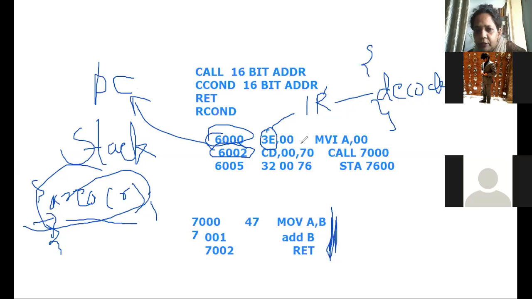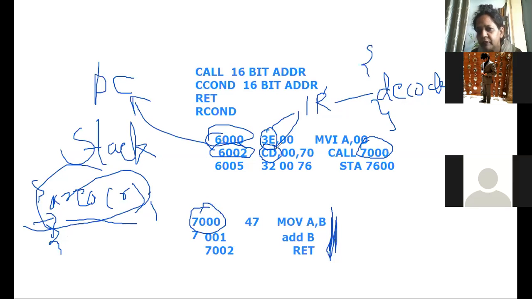Correct? Now, this particular instruction, once it is over, and PC has this address, CD will go in the instruction register. From that, it will send it to the decoder. There it comes to know that it is a call instruction. When it is a call instruction, what are you doing in C++? It is executing the instructions which are outside the main program, correct? That means it has to execute the instructions at 7000. That means this address should be in the program counter. Only then will the instructions here be executed.